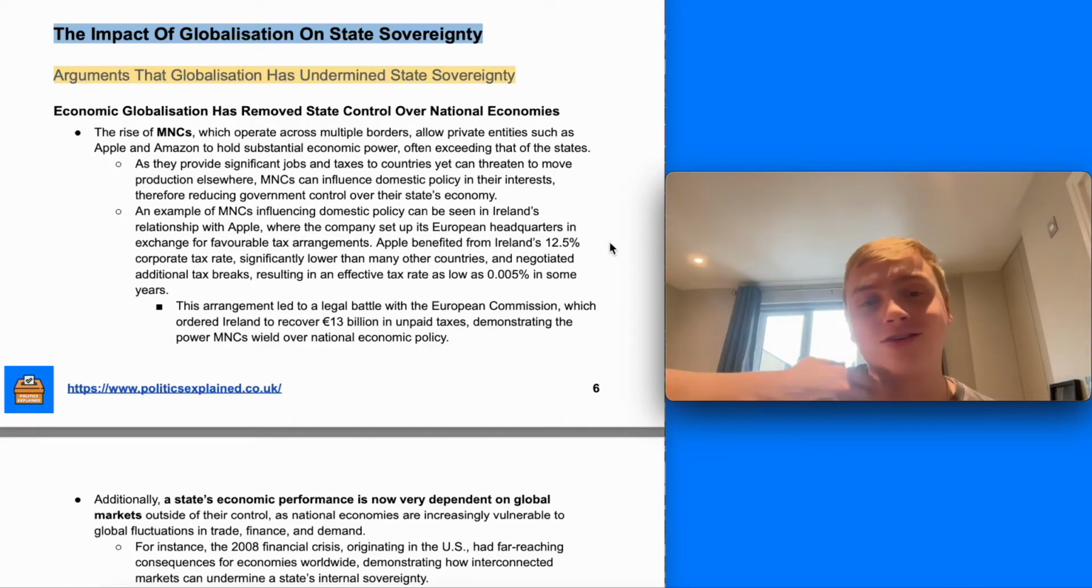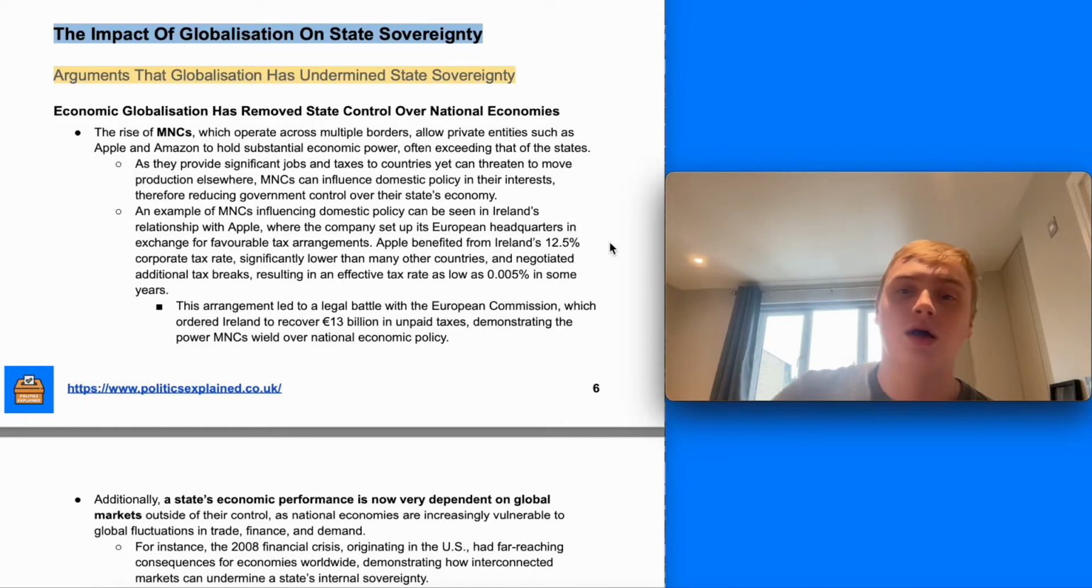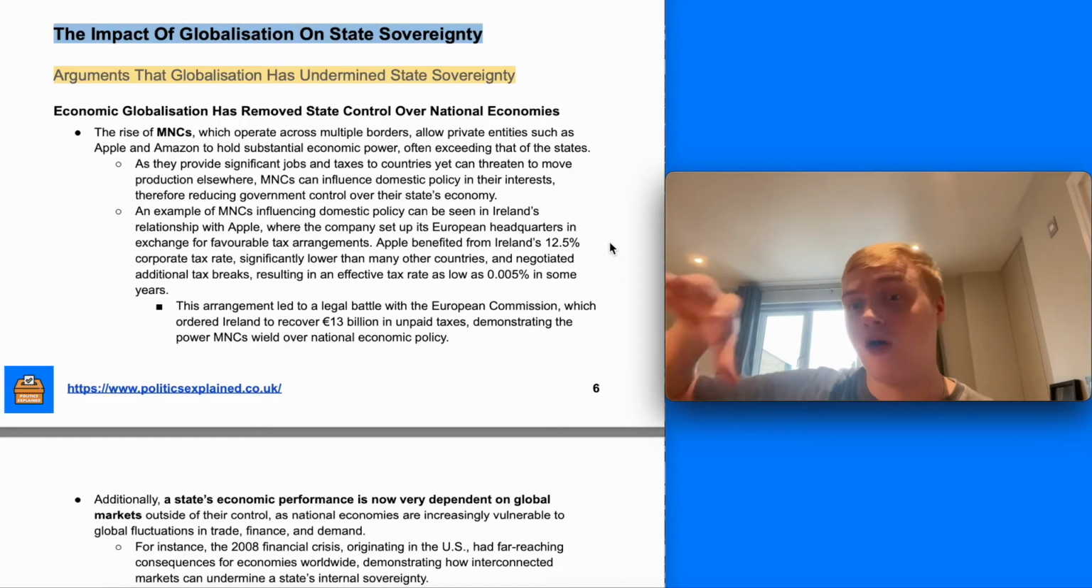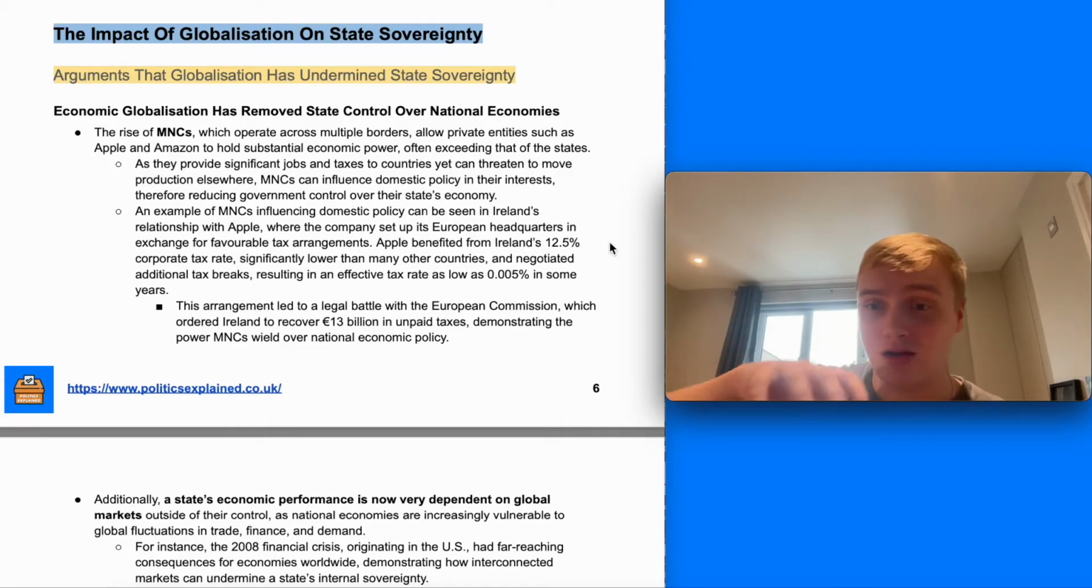The argument is that economic globalization has removed a lot of this control, because there's so much more interaction with other countries that what happens in another country can really influence the economy of a state, and a national government ultimately can't control what happens in that other country, or what happens in the boardroom of a multinational corporation, because they have a lot of power, often within a lot of states.